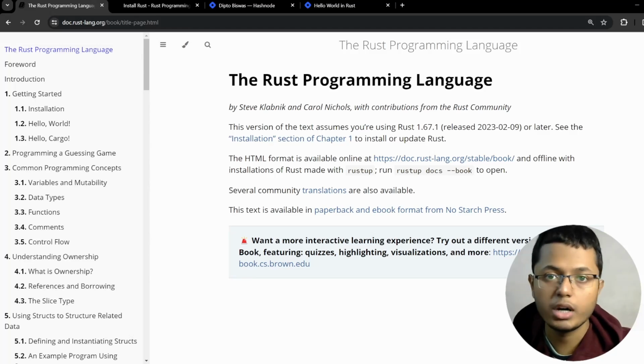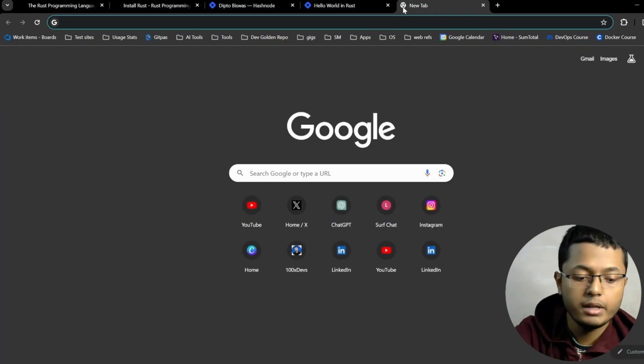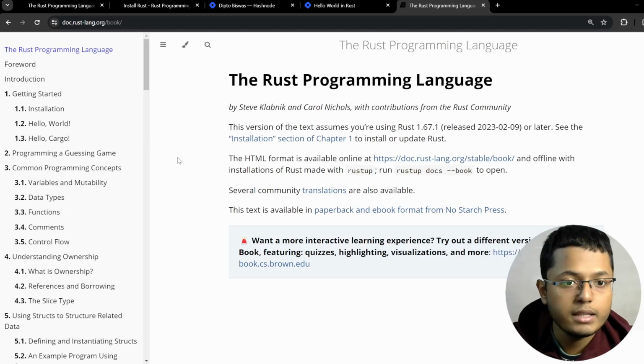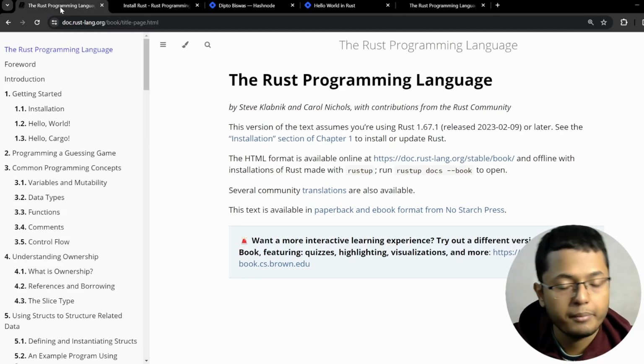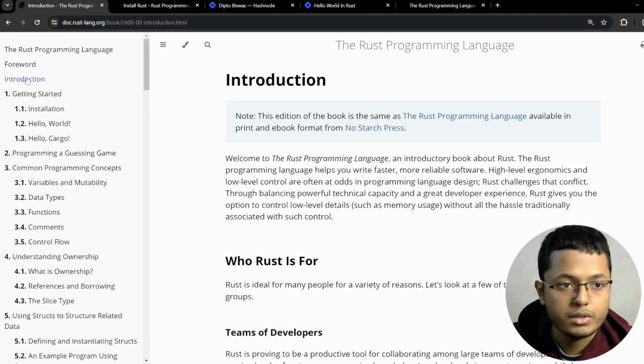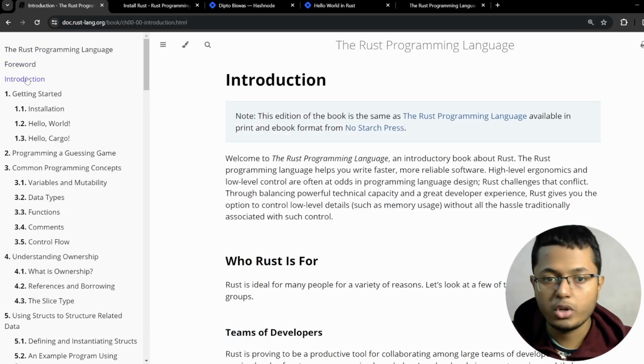So the best resource to start learning Rust is the official Rust book itself. You can simply open one Google tab and write Rust book and you will get it in the first link itself. And this is the same page that I have opened here already. Now you can read the foreword section, but I will simply go to the introduction section and let's see what the Rust programming language is all about.